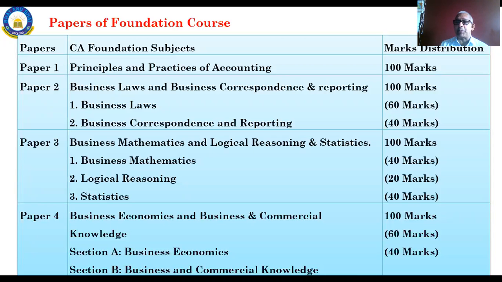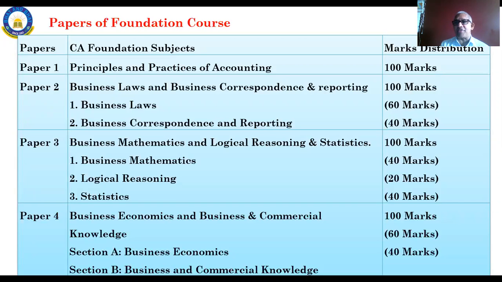You will write descriptive answers for this. Questions will be expecting descriptive answers. Okay. Next, paper number 3 and paper number 4. These are of objective type. For these questions there will be negative marking. 1/4 mark we will lose for the wrong answers.